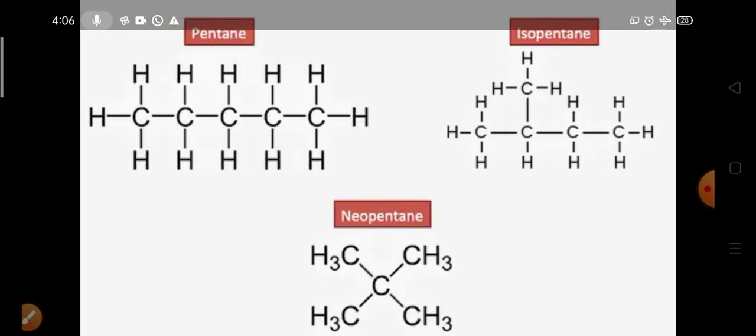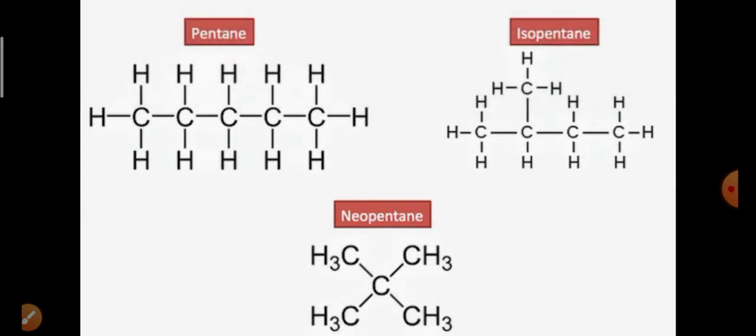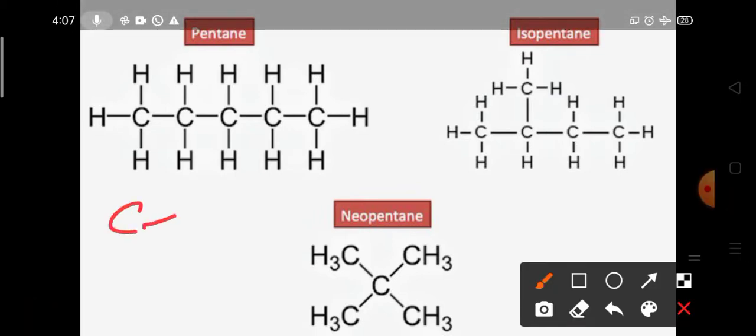Here you can see 3 molecules. One is pentane. If you check the molecular formula, 1, 2, 3, 4, 5, it is C5, and if you count the hydrogens, it will be 12. So C5H12. In this the molecular formula remains the same, but in structure, all 5 carbons are in a line in one, while in another only 4 are in line and one is on the upper side.